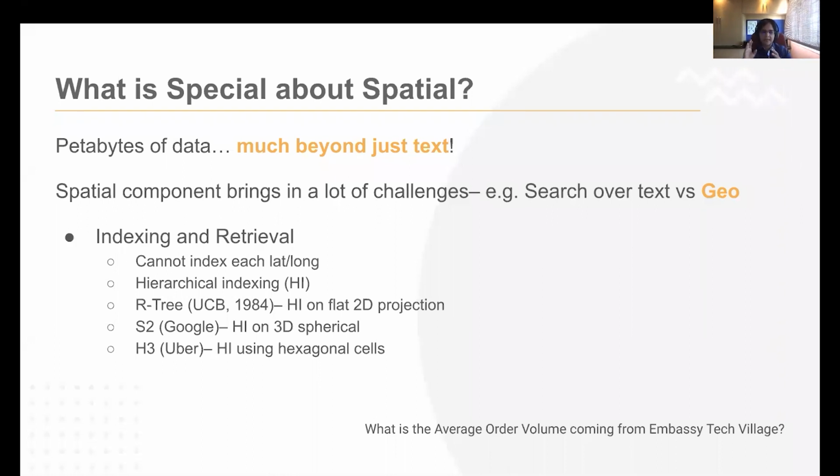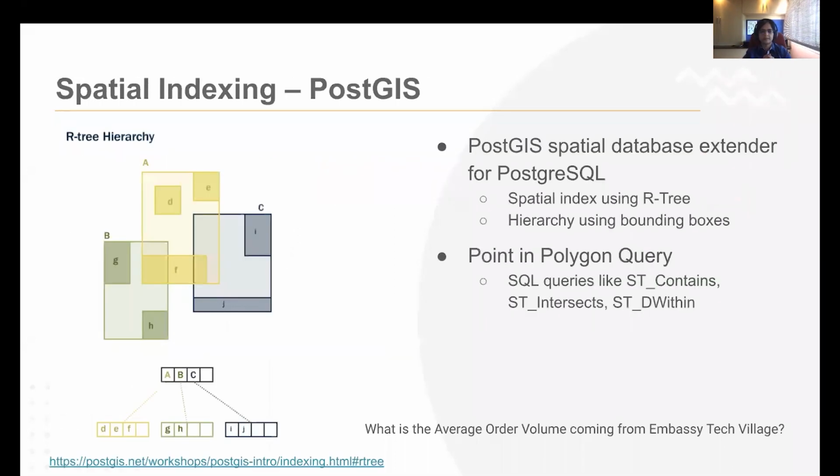So Google does S2 indexing, which is again hierarchical, and which does it on a 3D spherical globe, just so the accuracy is better than the R-tree based approach. And Uber does it based on hexagonal cells, and they also have some accuracy improvements over what S2 is doing. We'll dive deeper into the hierarchical indexing in the next slide. Can we go to the next slide, please?